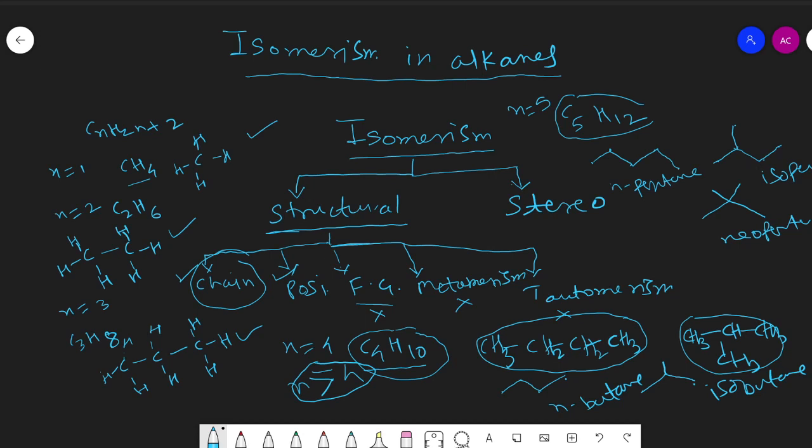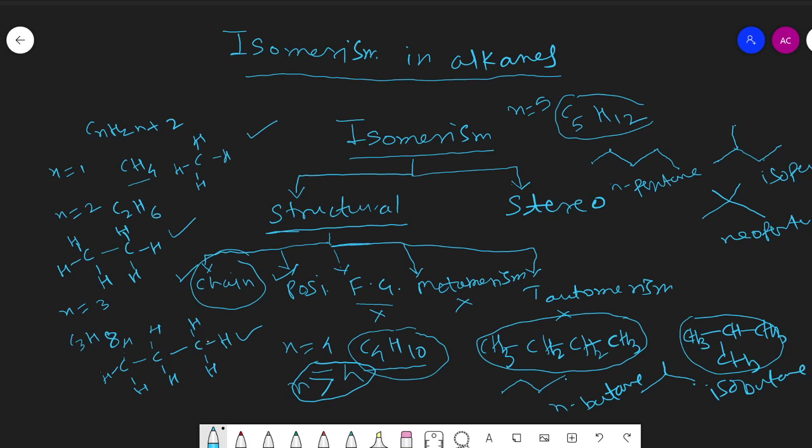Now students, it will take time to calculate how many chain isomers are there for the given alkane. We can say that the first three members, methane, ethane, propane, have no isomer.